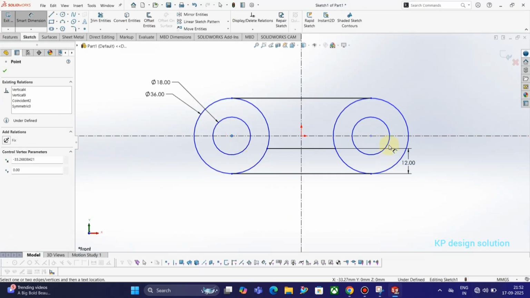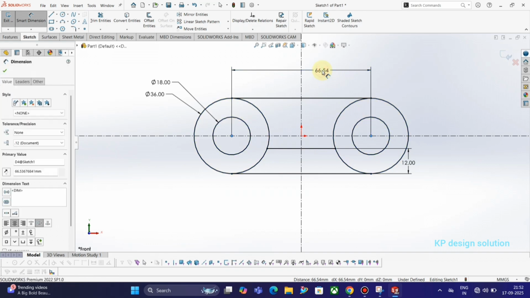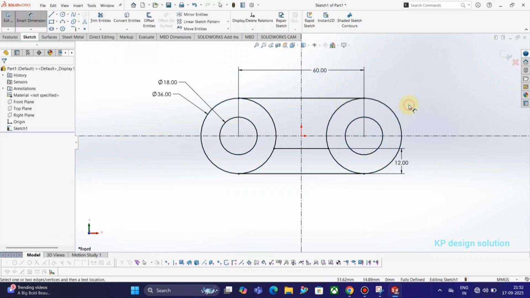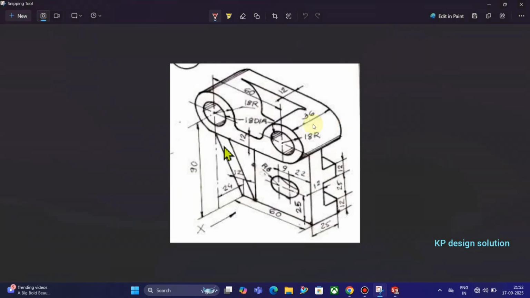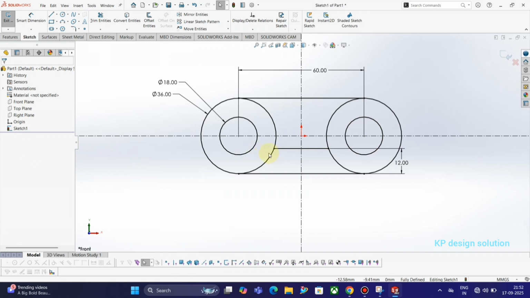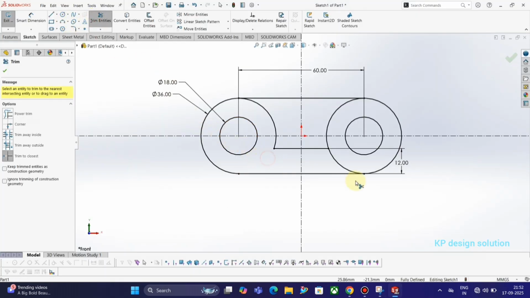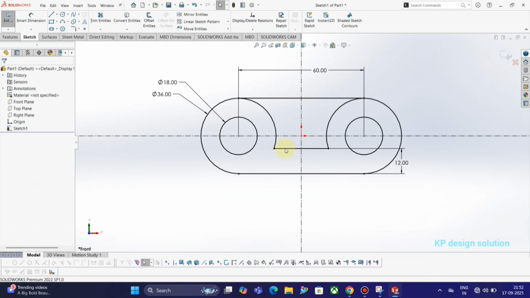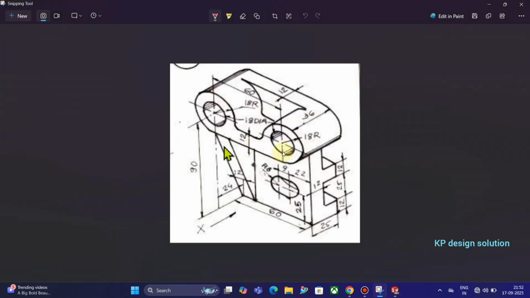Now take another line. First, we give a distance between both circles of around 60 mm. The distance between both circles is 60 mm. Both circles are symmetric. Okay.